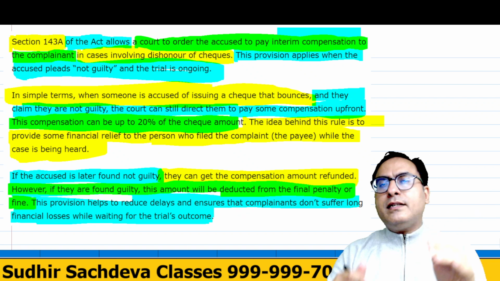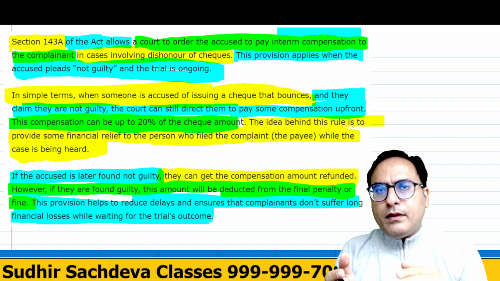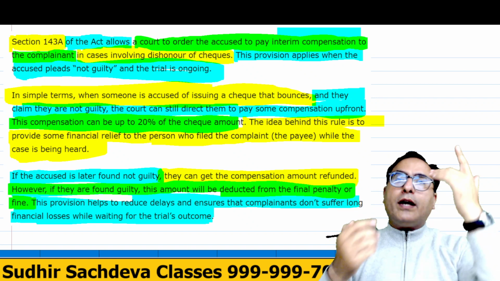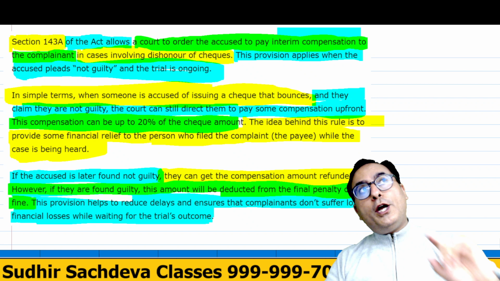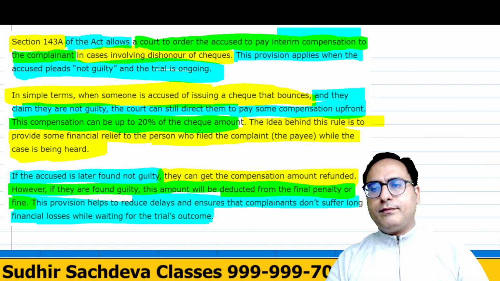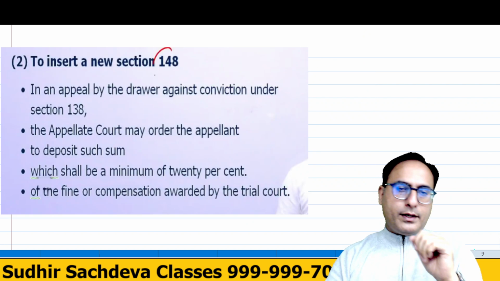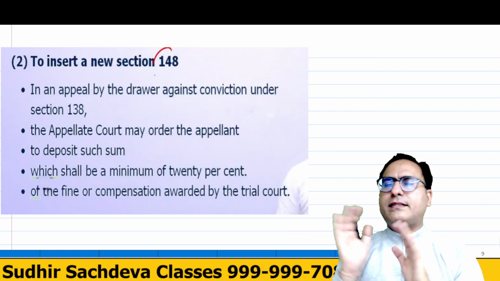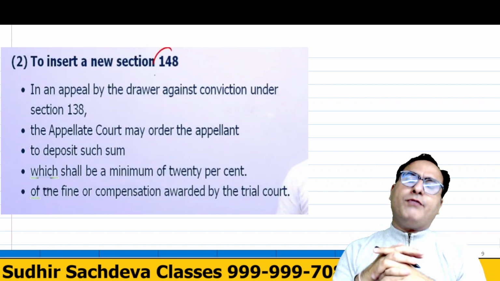Now, for example, this case is being decided by a lower court. Now Ritu says I am still not guilty, I am going to appeal against this decision to the higher court. Court has said, for example, pay rupees 1,20,000.